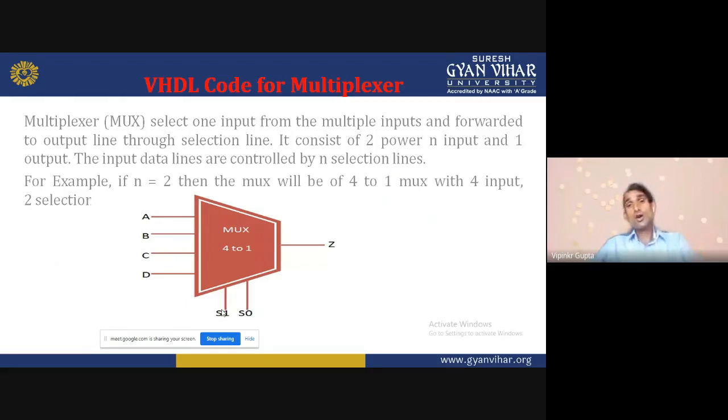So according to the selection line, the input line will be selected. So we can say the selection line controls the operation. For example, if n is equal to 2, then the mux will be a 4x1 mux with 4 inputs and 2 selectors.